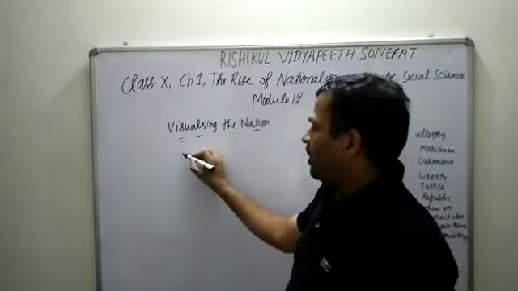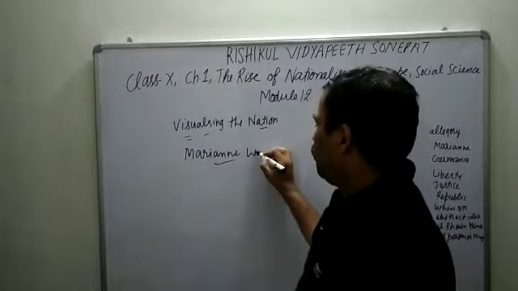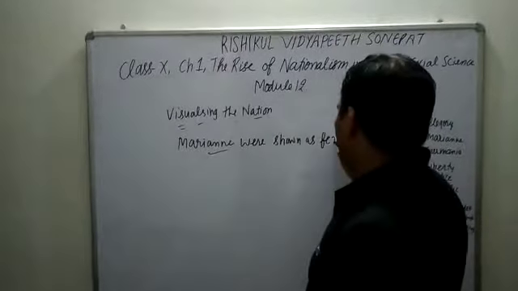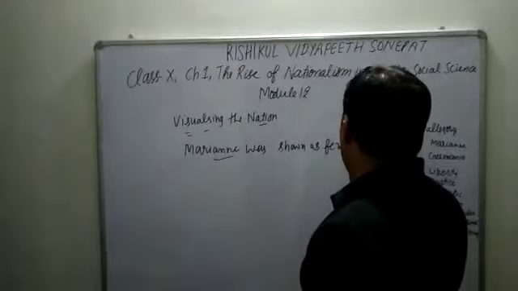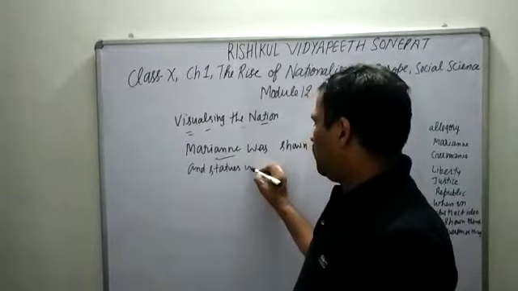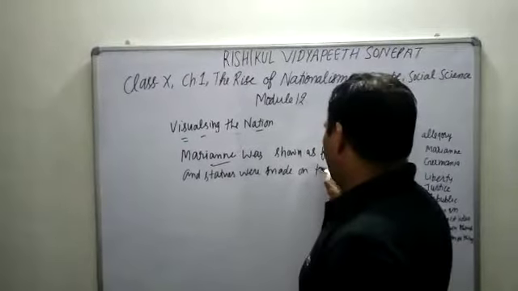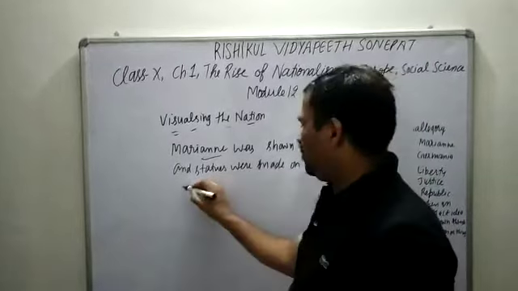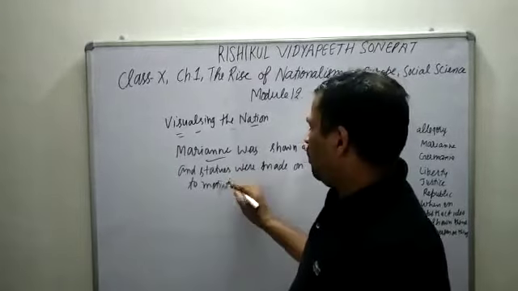Now what happened? Marianne was shown as a female figure, and statues were made in public places to motivate people.